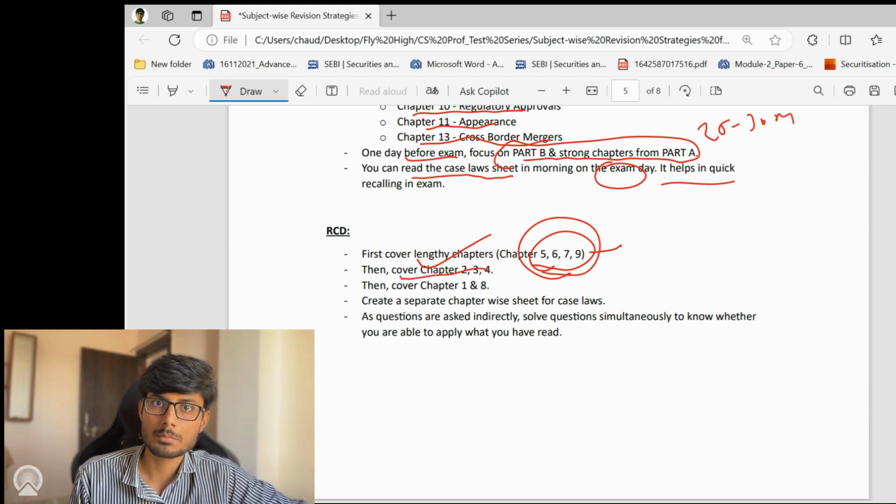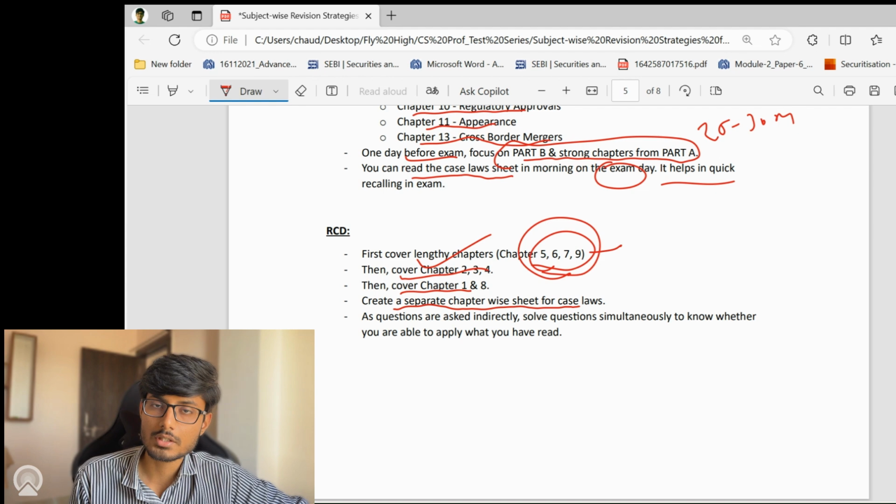And then cover chapter number 2, 3, and 4, which are comparatively easy, and then finally cover chapter number 1 and 8. Create a separate chapter wise sheet for case laws in RCD as well, because there are a lot of case laws, and the questions are framed on the case laws. So to learn the case laws, you can create a separate chapter wise sheet.